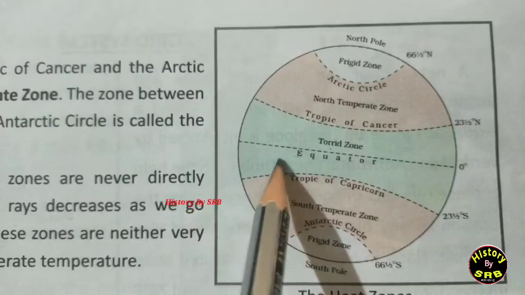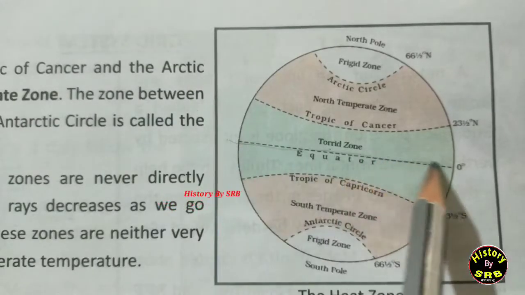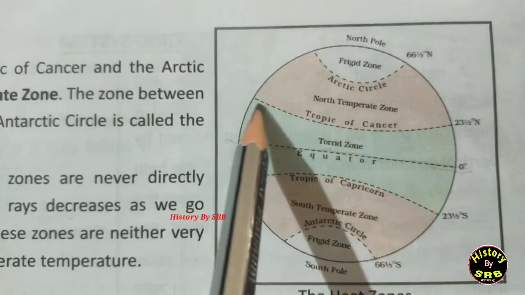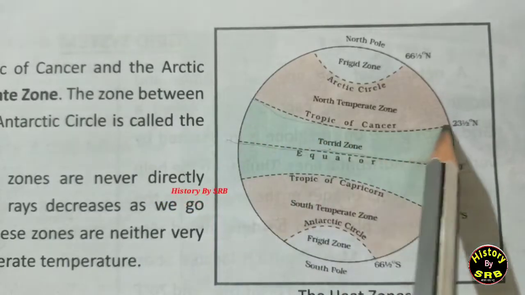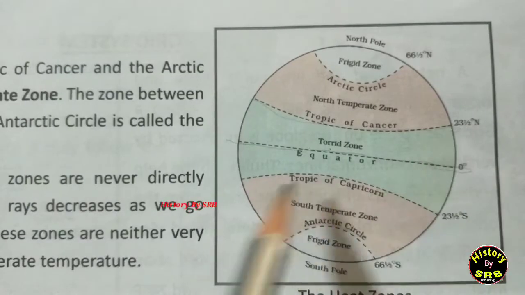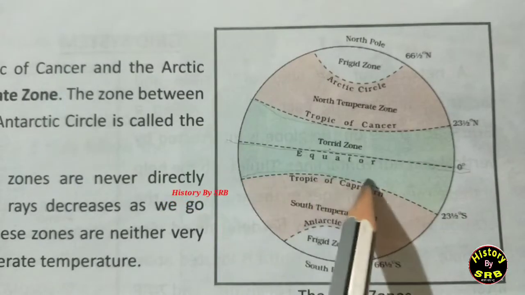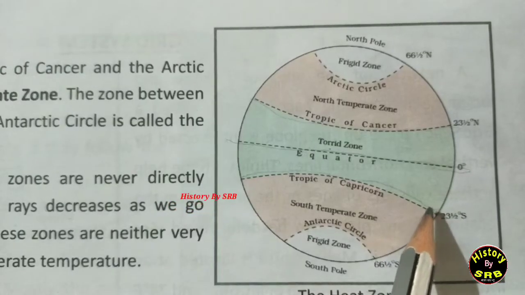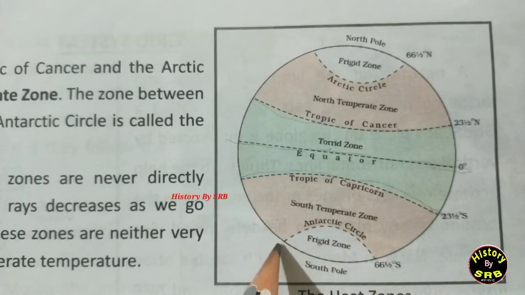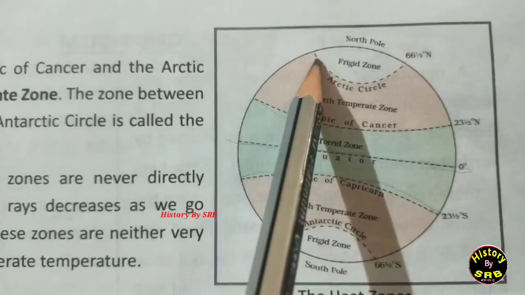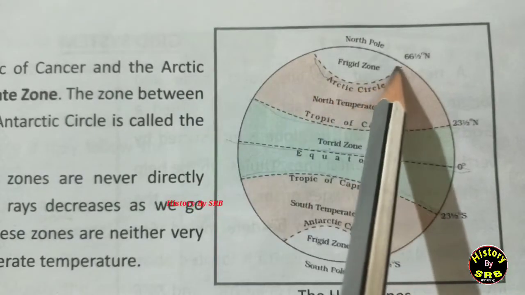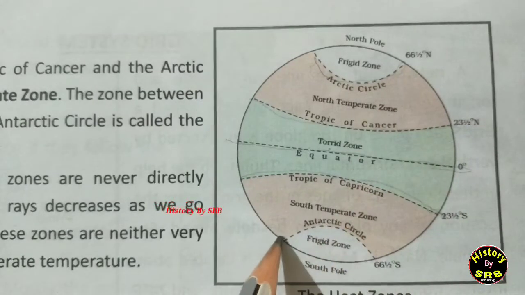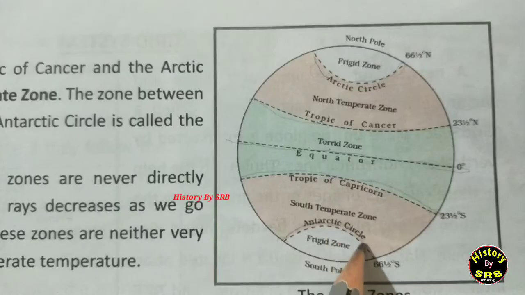And now you can see here this midline, this is called equator, and next one, Tropic of Cancer. So this line is called Tropic of Cancer. Next one, Tropic of Capricorn. Next one, Arctic Circle. So here you can see Arctic Circle, this line is known as Arctic Circle. Antarctic Circle, where is this one? From here to here, Antarctic Circle.